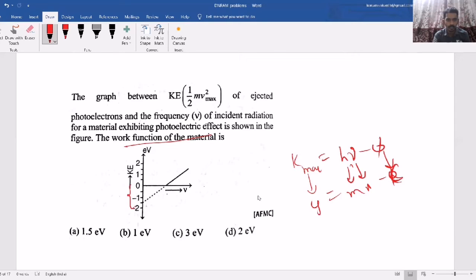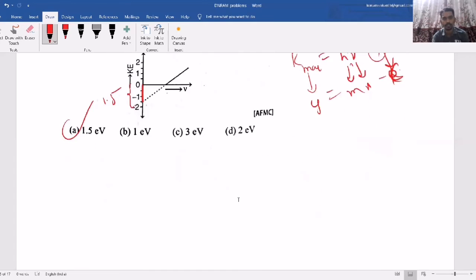What is the intercept according to it? 1.5. So if you compare in this manner, you will come to know that in place of intercept, work function is there. How much is it? Till this means 1.5. So what is the answer? 1.5 electron volt. So they may give the graph and ask, or they may give the equation and ask you to draw the graph.